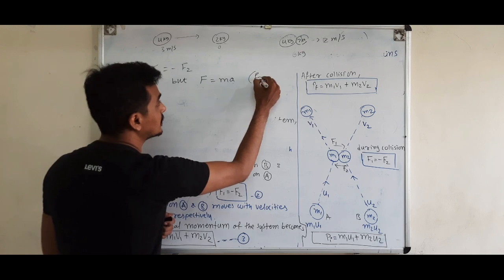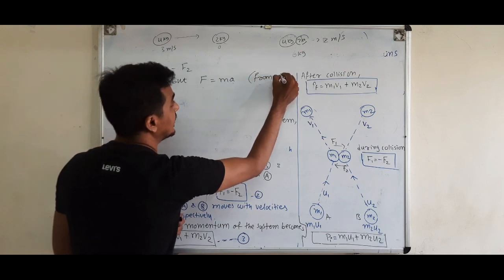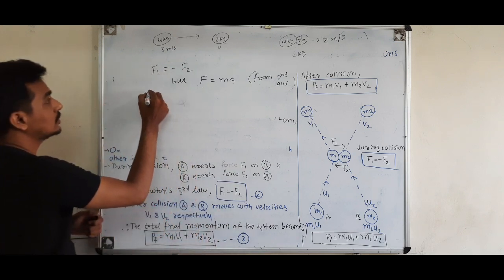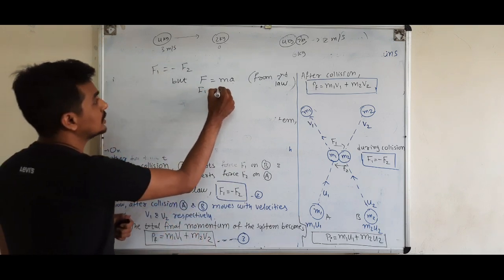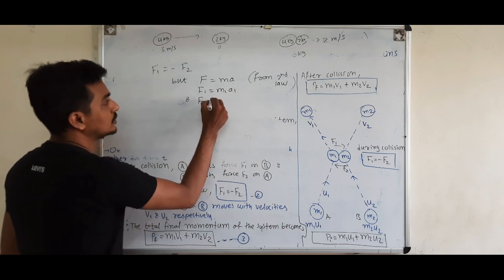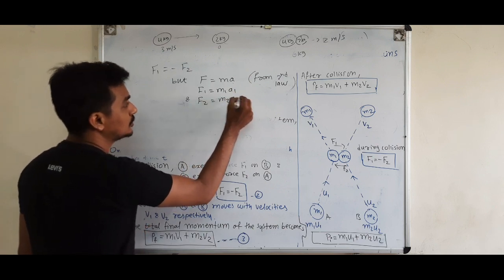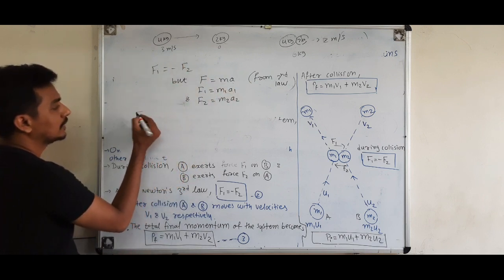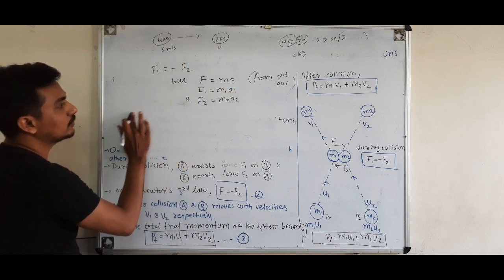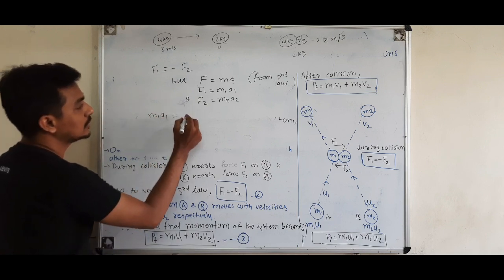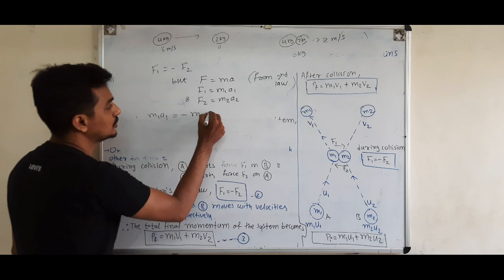So from the second law, F1 is equal to m1a1 and F2 is equal to m2a2. So I can put these two values here. So instead of F1 I can write m1a1 is equal to minus m2a2,